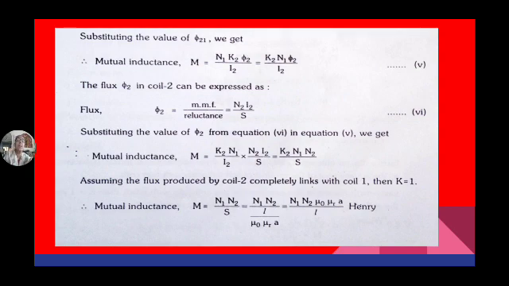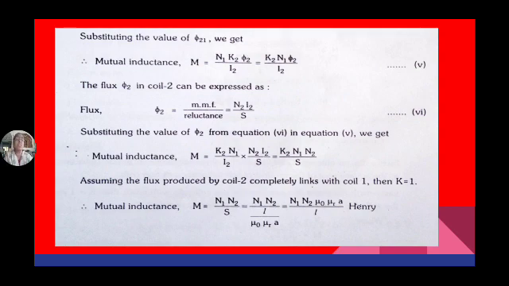But what is phi 2? MMF by reluctance, N2 into I2 by S. But what is S? S is equal to L by mu naught into A. So finally M is equal to N1 N2 by S, that is N1 N2 by L into mu into A, so N1 N2 into mu into A by L. If both terms are the same, you can call it N square mu A by L.